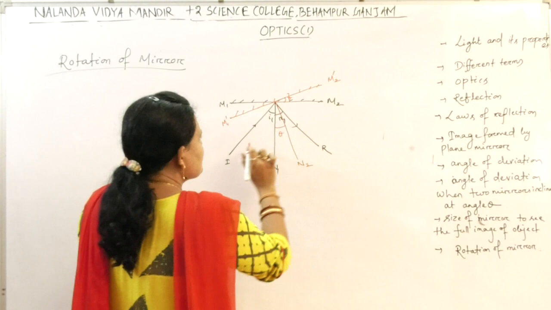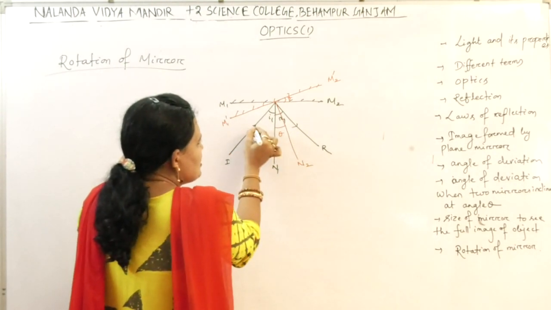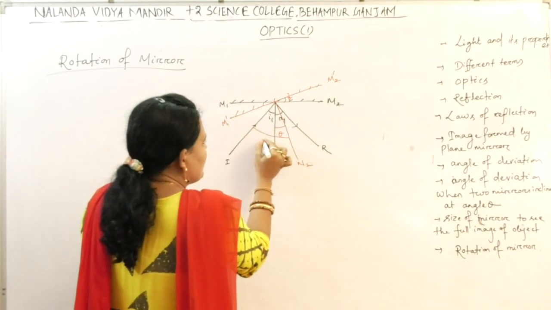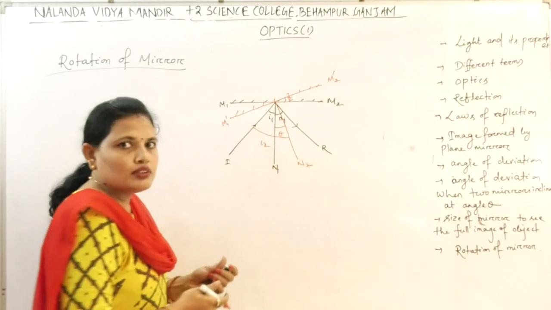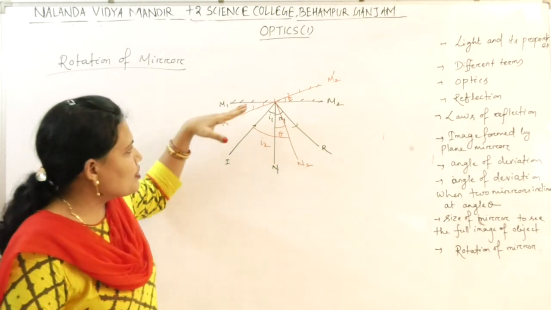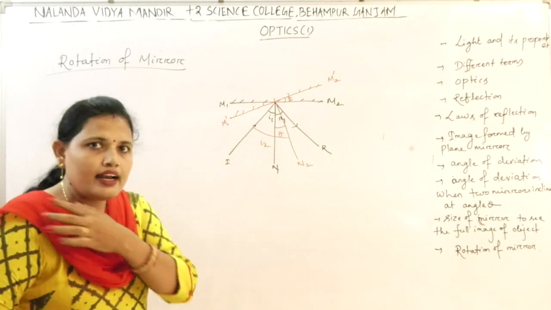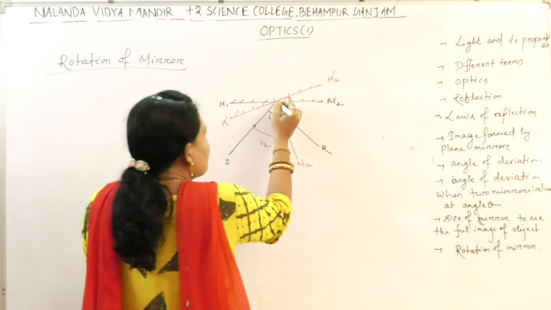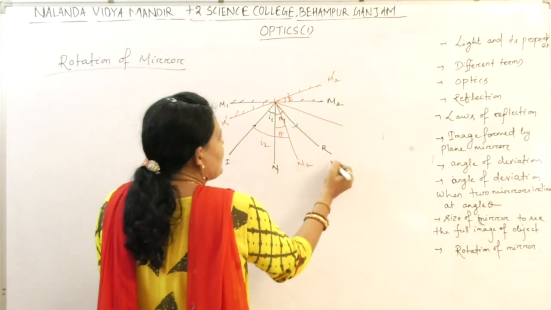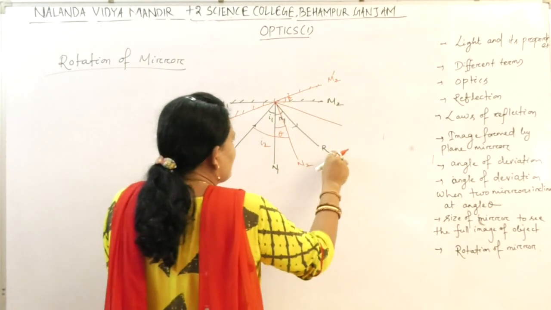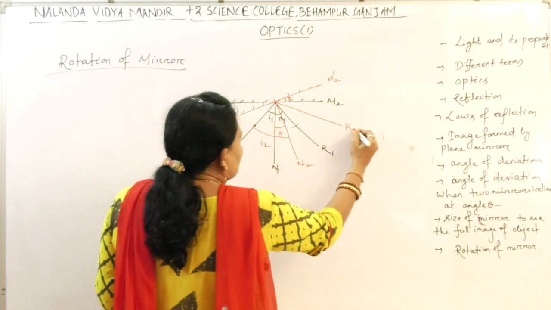Now for the same incident ray, this is I2, the angle between the incident ray and the second normal. And this will be the reflected ray. Let us write this as R1 and this is R2.